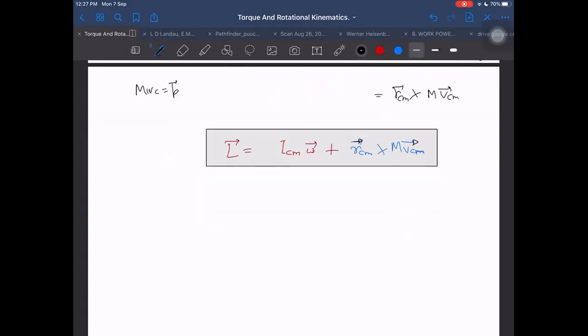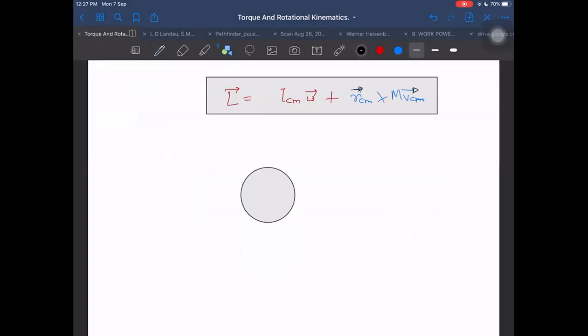And this I want you to practice enough. This formula, if you practice enough, then only you will be able to find it fast. First of all, we should practice for a point particle. Then I think we can practice for the rigid body.